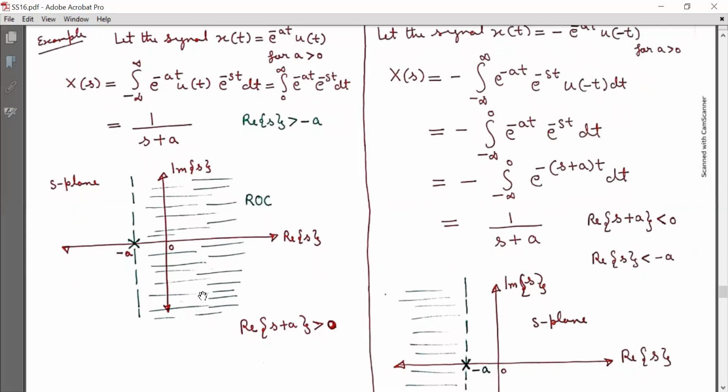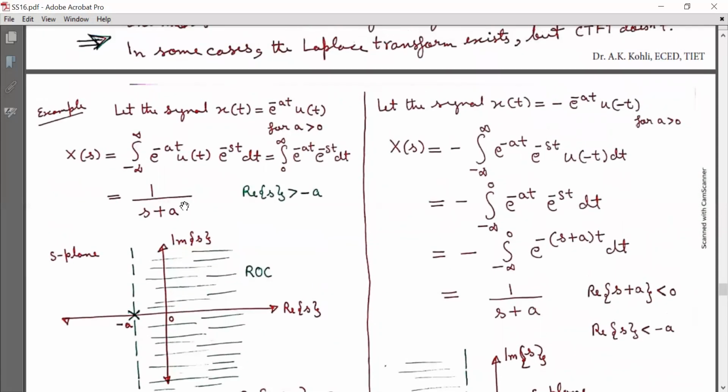Therefore, it is quite clear that real part of (s plus a) must be greater than 0, and that leads to this region of convergence, that real s is greater than minus a.